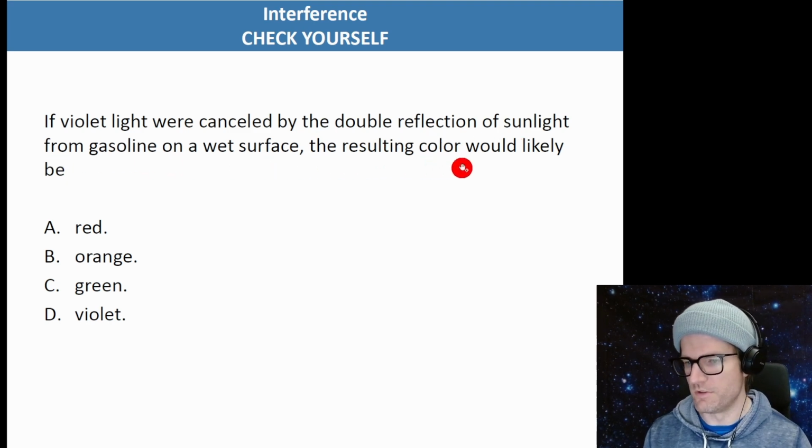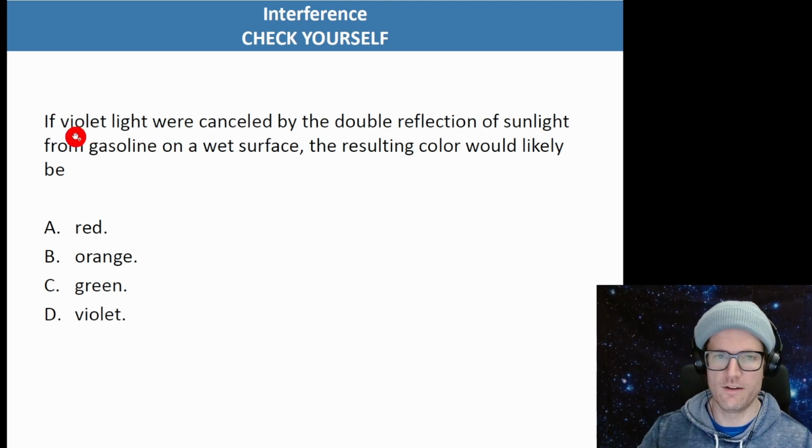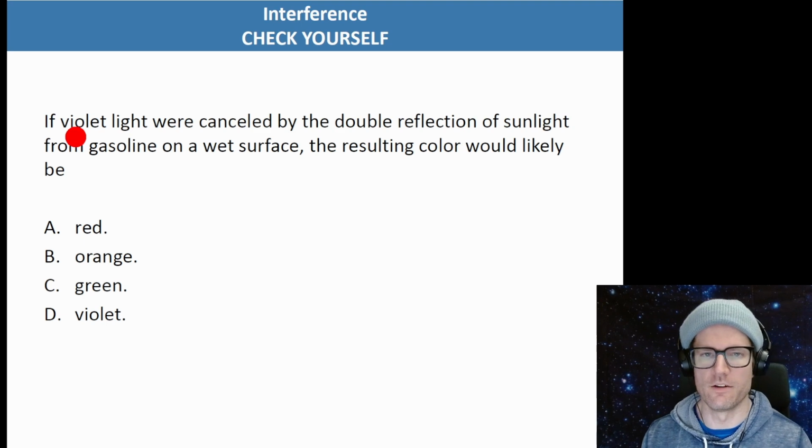If violet light were canceled by the double reflection of sunlight from gasoline on a wet surface, the resulting color would likely be, okay, so if you remember from last time, when we take out violet light from white light, then the complementary color is going to show up, which in this case is orange.